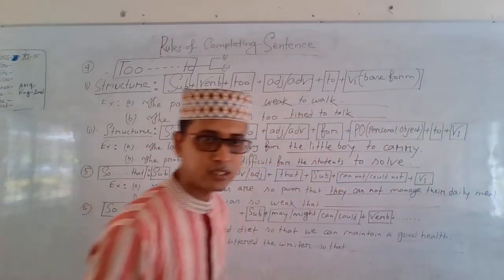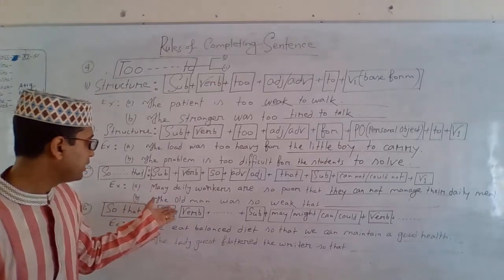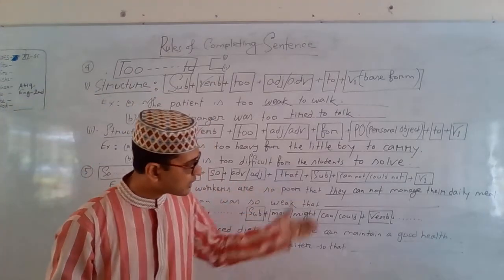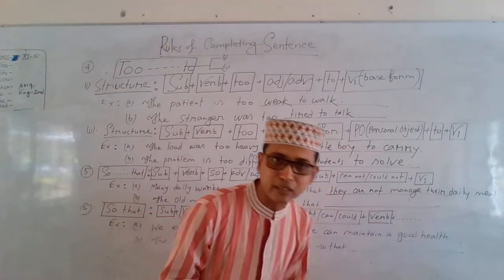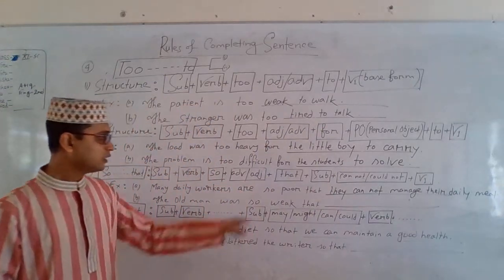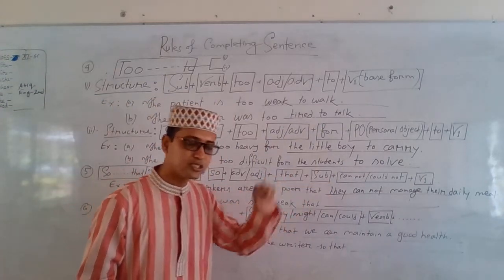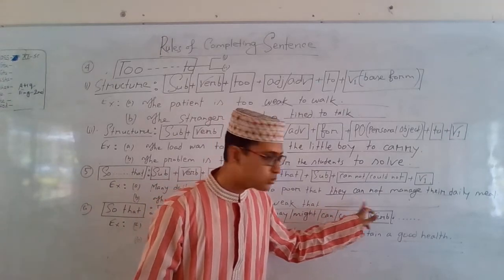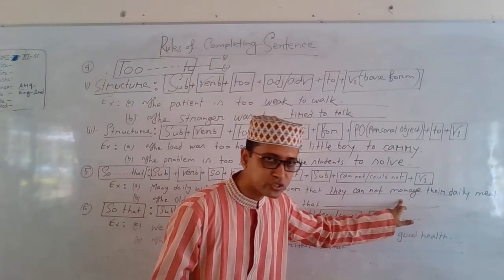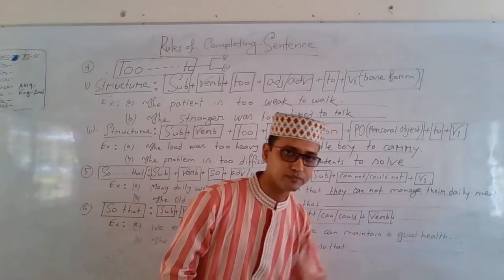Okay. This is the complete sentence. The many workers are so poor that they cannot manage their daily meal even. Here, so poor that, subject is used and then cannot is used. After cannot, V1, manage, and their daily meal.